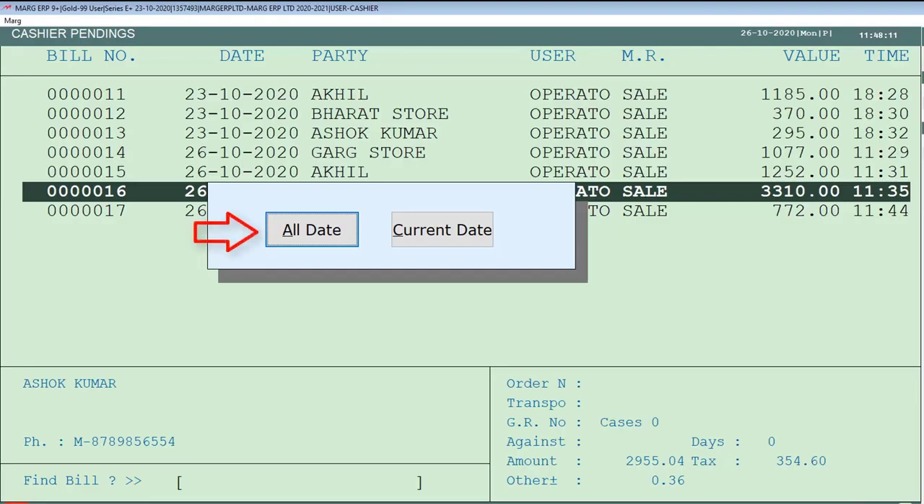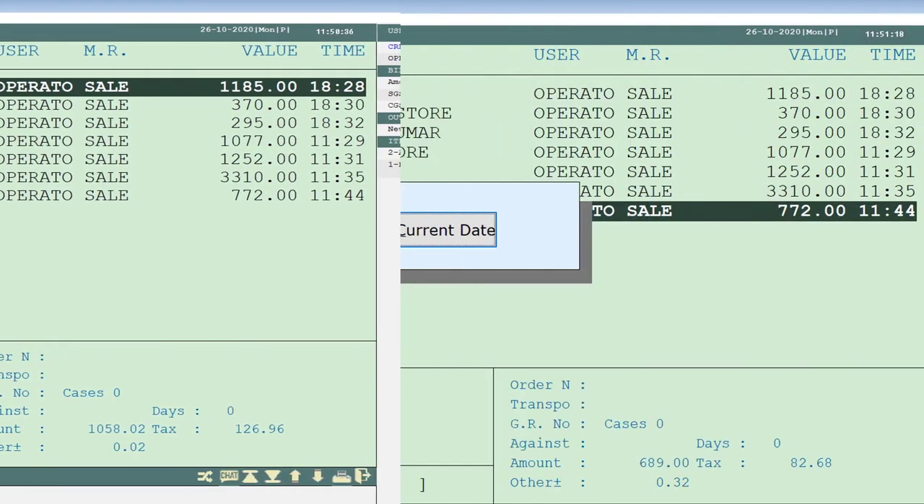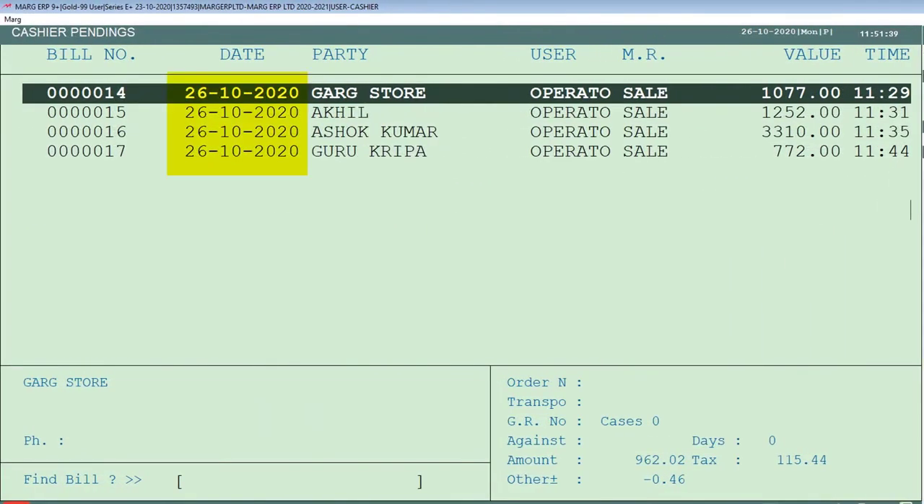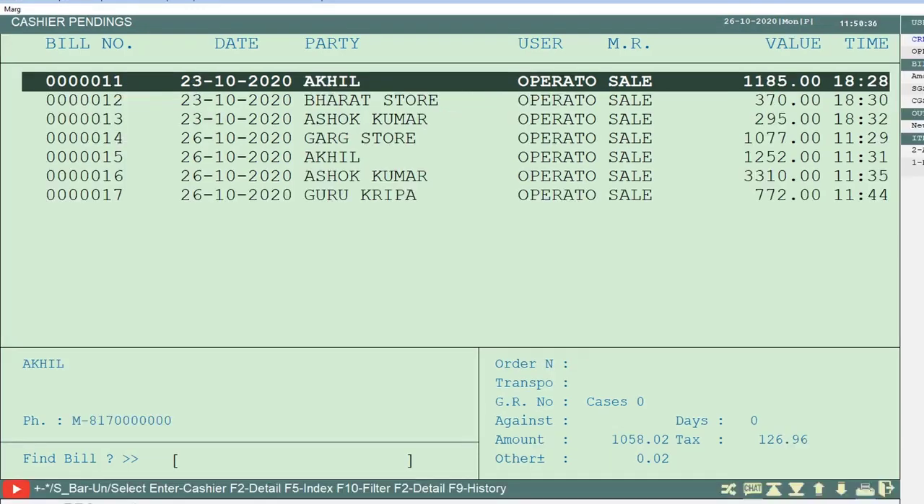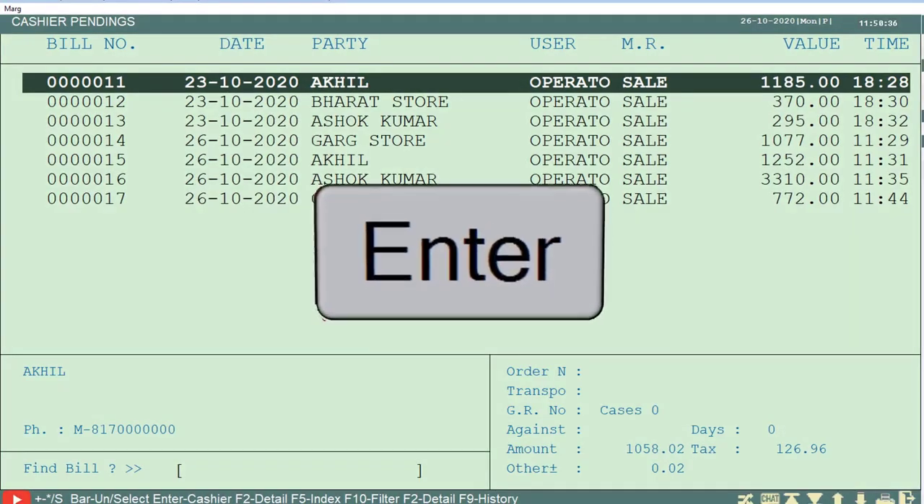Suppose if we select all date here, then all the bills of the current date and previous dates whose payment has not been done yet will be shown in this list. And in case of current, only the bills created on today's date will be shown, whose payment the cashier needs to receive. Now in order to receive the payment, the cashier will press the enter key on this window.